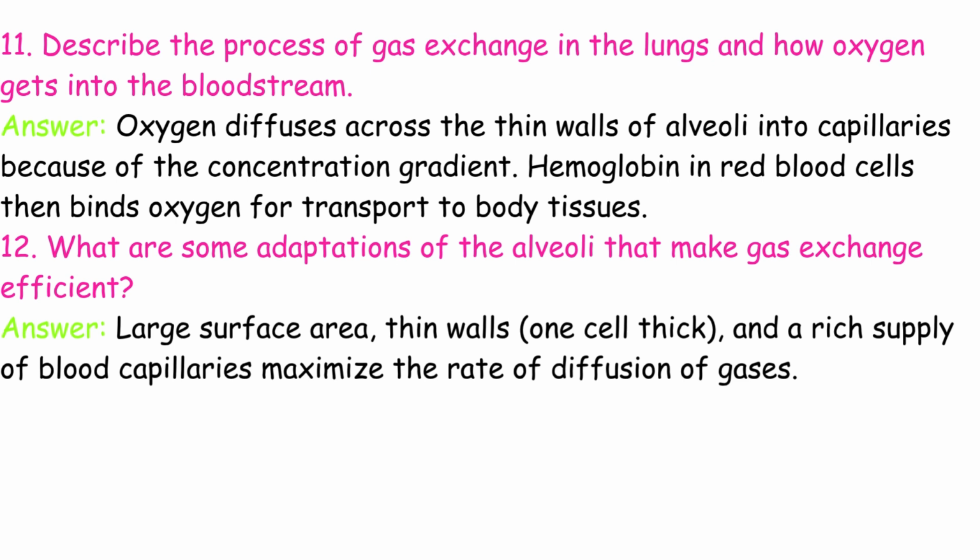11. Describe the process of gas exchange in the lungs and how oxygen gets into the bloodstream. Oxygen diffuses across the thin walls of alveoli into capillaries, because of the concentration gradient. Hemoglobin in red blood cells then binds oxygen for transport to body tissues.